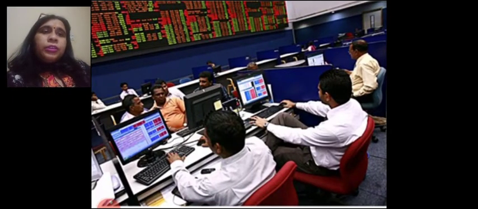See, this is how the trading procedure is done. These are all brokers as flashed on the screen and they are all doing this trading system electronically through the internet system.